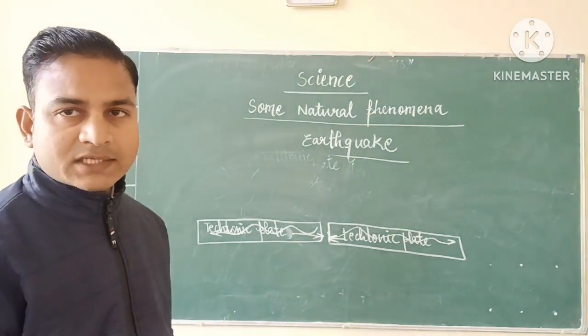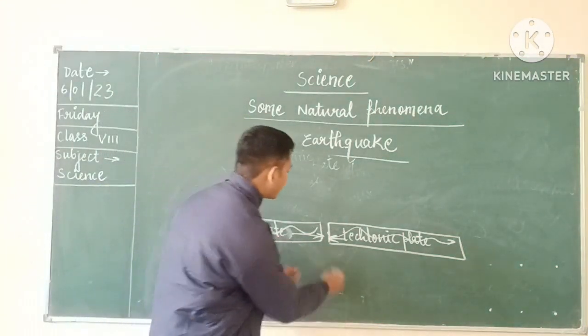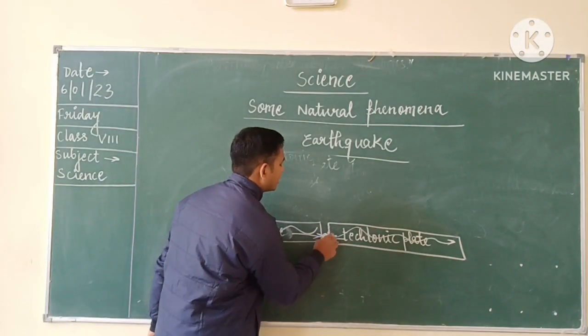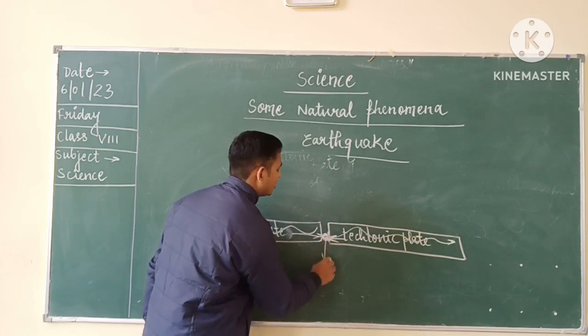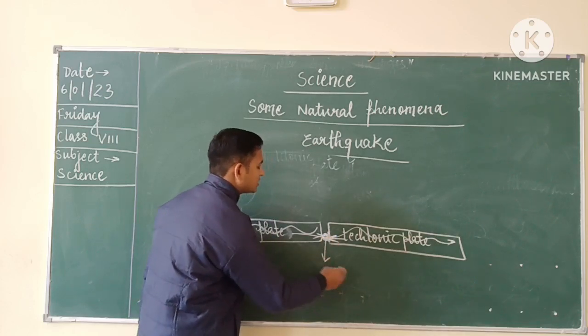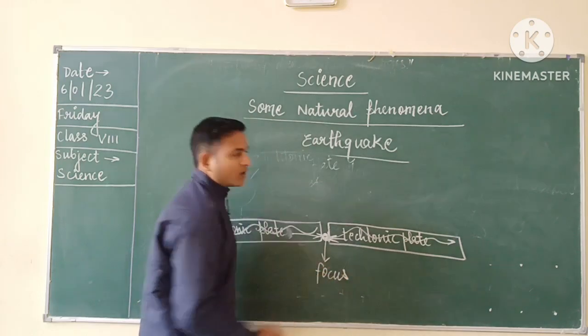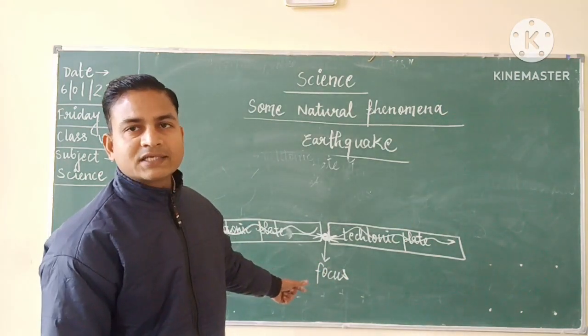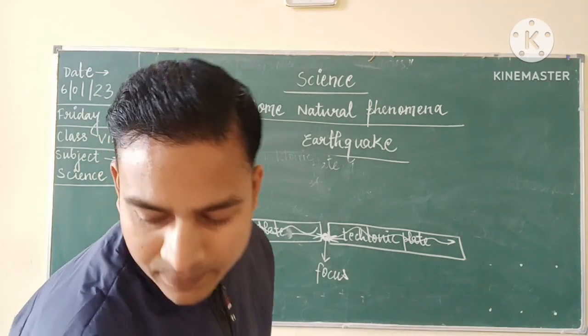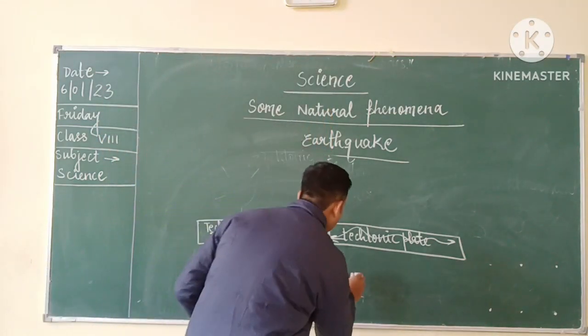This is regarded as the earthquake. And the point from where this earthquake has started, this point is called as focus. Focus can be also regarded as the hypocenter. Okay, focus is also regarded as the hypocenter.